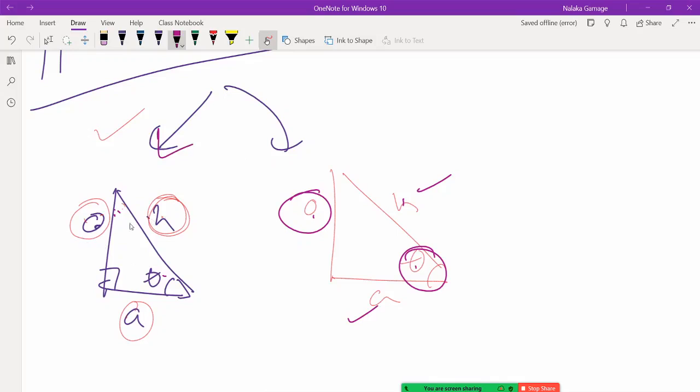Of course, if you know the two sides, you can find the other side's length using Pythagoras theorem. That is a different theorem: O squared plus A squared equals H squared. That's it.